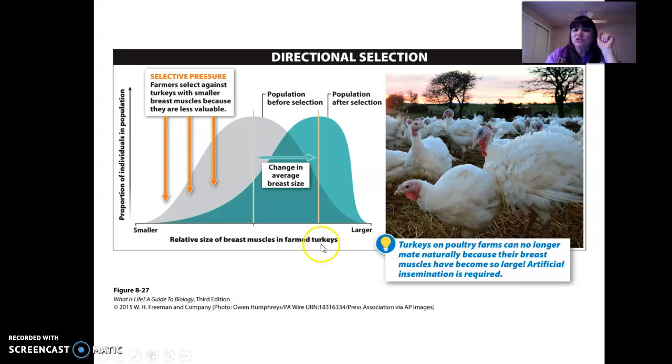I wish they didn't use these turkeys, because turkeys are really a result of artificial selection. I wish they used the rabbits. If the population is slow, medium, and fast rabbits, and over time we get more faster rabbits, then that would be directional selection. Basically, the average of the population is shifting towards one extreme.